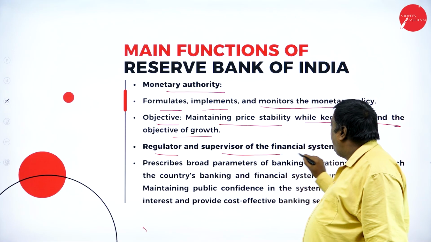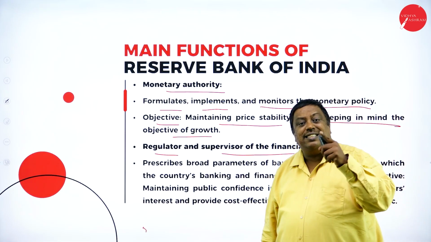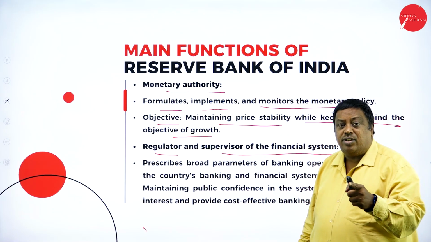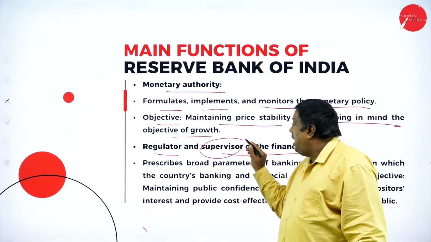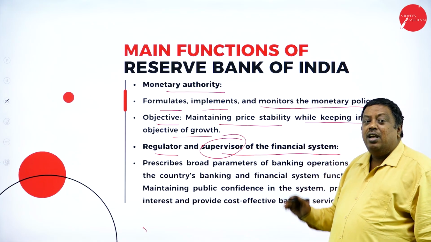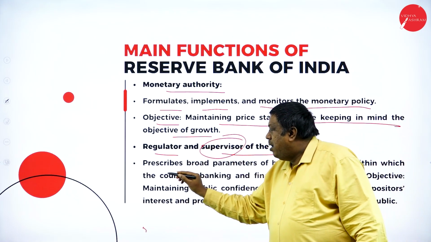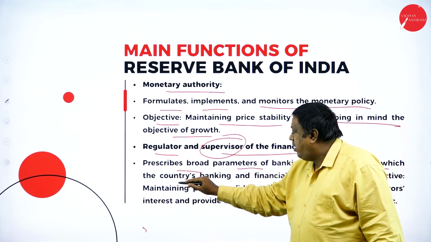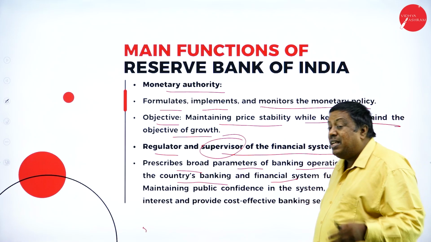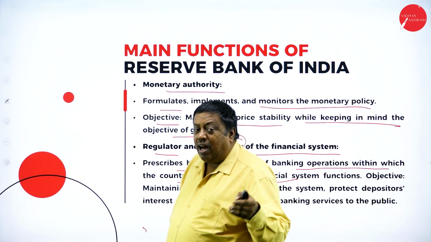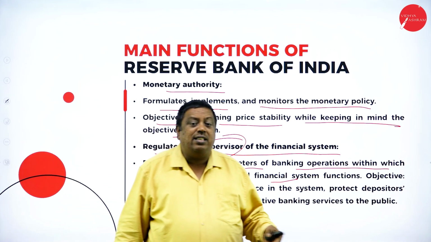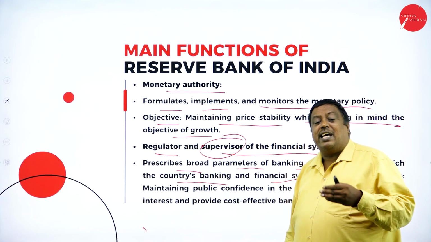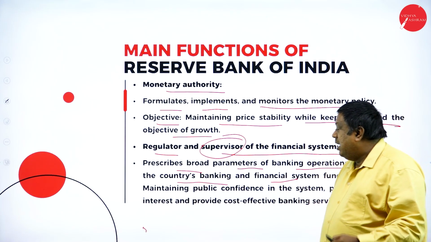Regulator and supervisor of the financial system. RBI is the regulator, means making certain rules and regulations, and it has to supervise the entire financial flow in the market. Prescribes broad parameters of banking operations within which the country's banking and financial system functions. They're saying that here the RBI is going to give guidelines to all the banks, how they have to work and how the banks have to perform in the market.